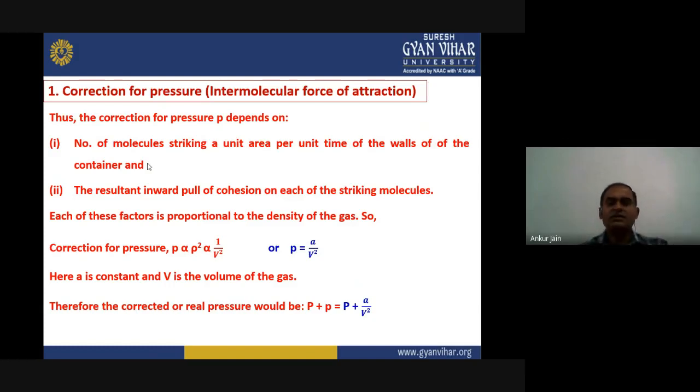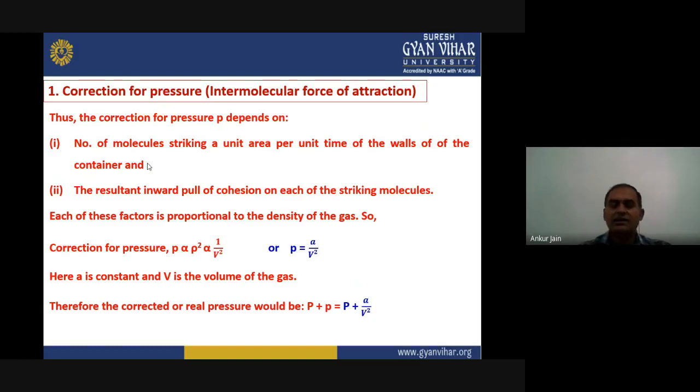So the correction for pressure, that we can write as small p, because we are considering capital P as the observed pressure. So what will be the correction for pressure? Small p is proportional to density square. And density is proportional to 1 upon volume. So we can write p proportional to 1 upon V square, right?